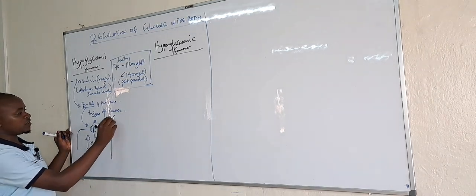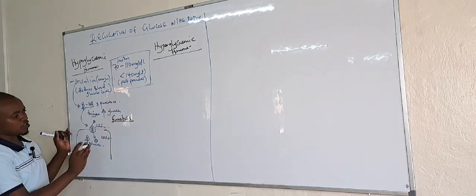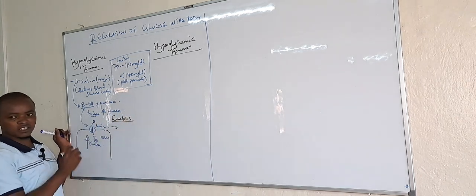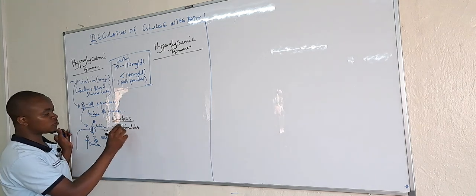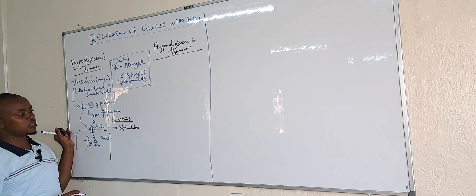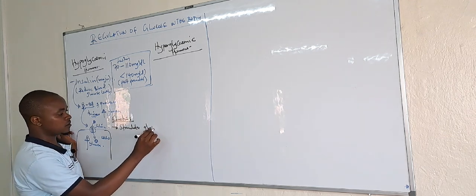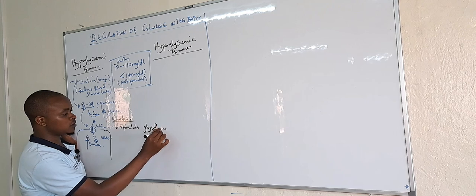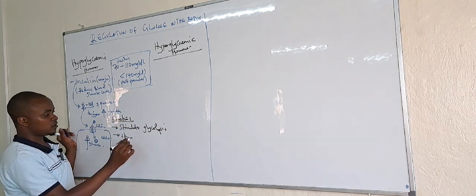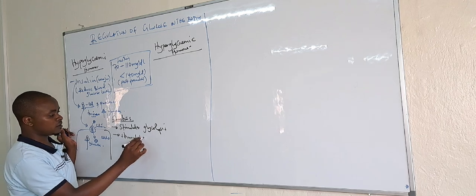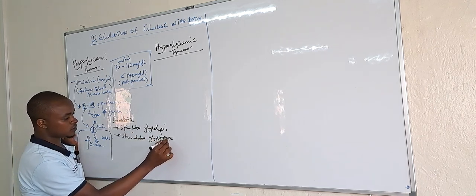We want to look at the functions of insulin. Apart from enabling entry of glucose in cells, insulin stimulates glycolysis. It stimulates glycogenesis.